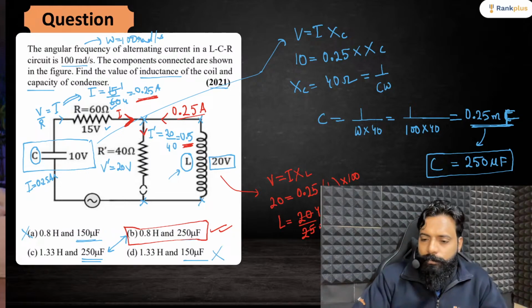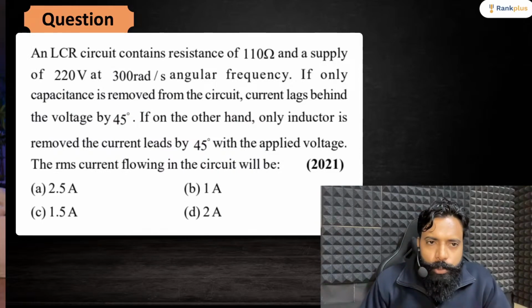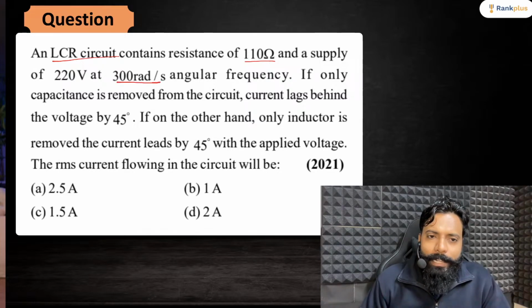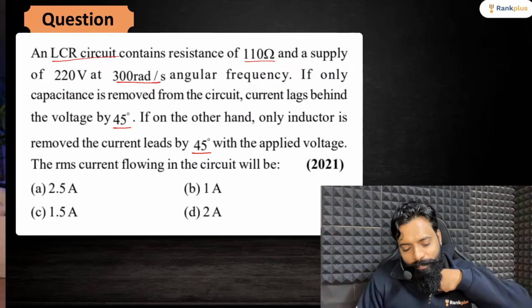Shall we move? Now, the next question. An LCR circuit contains a resistance of 110 ohm, a supply of 220 volt at 300 radian per second. Omega is provided to you. If only capacitance is removed from the circuit, current lags behind voltage by 45 degree. If on the other hand, only inductor is removed, then the current is leading by 45 degree with the applied voltage. So the RMS current flowing in the circuit will be?